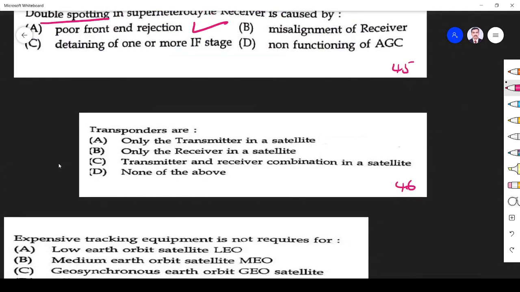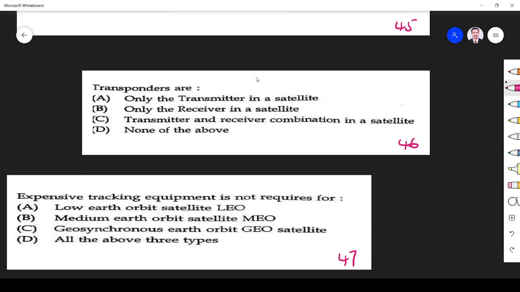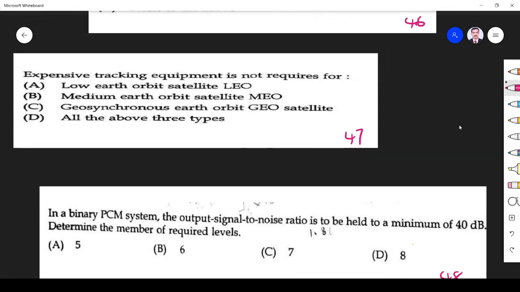What is a transponder? We know a transponder is a combination of transmitter and receiver in a satellite. So option C is the correct answer. Next question, expensive tracking equipment is not required for geosynchronous orbit. Why? Because there the satellite is synchronous with Earth. That's why it is called geosynchronous. It is at a distance of 36,000 kilometers from the Earth and it follows the speed of the Earth. So it requires less tracking.